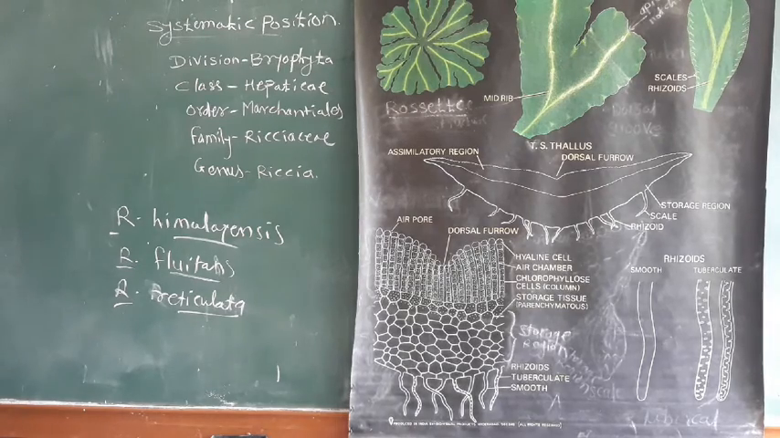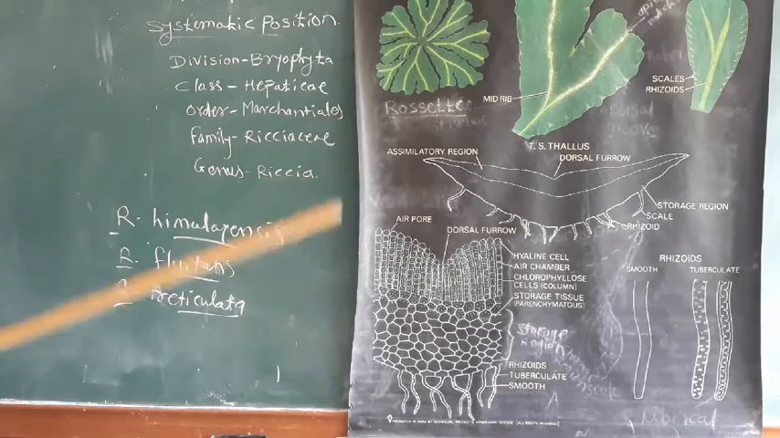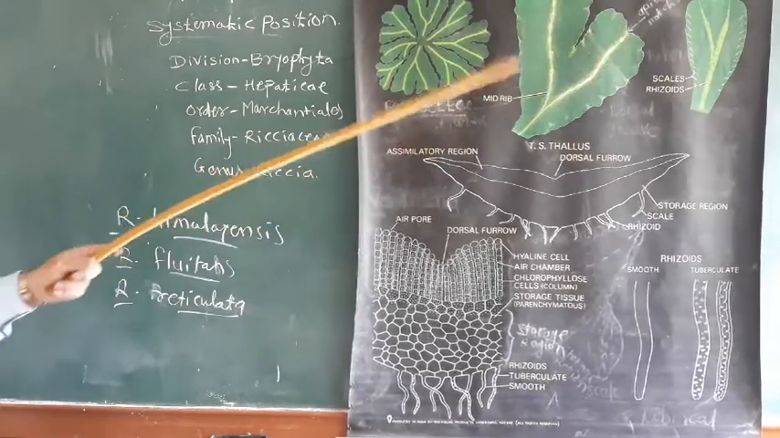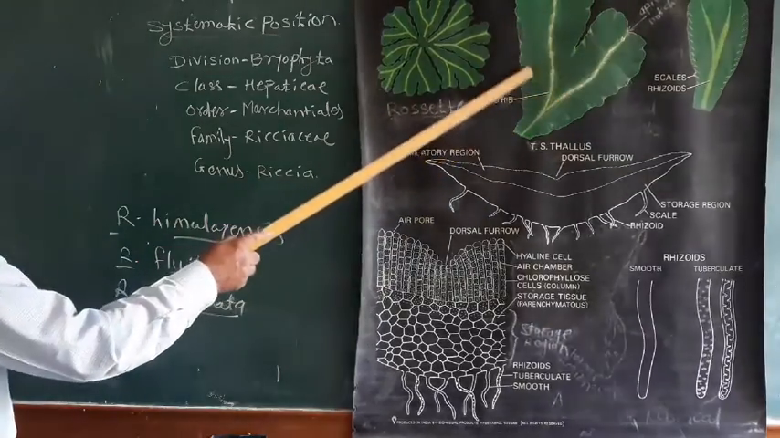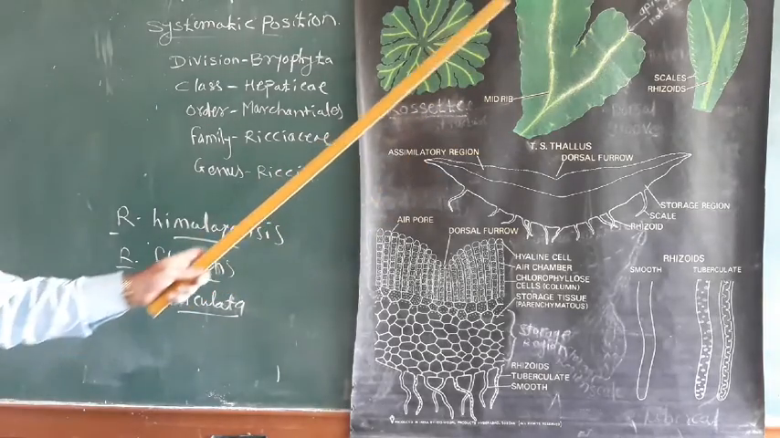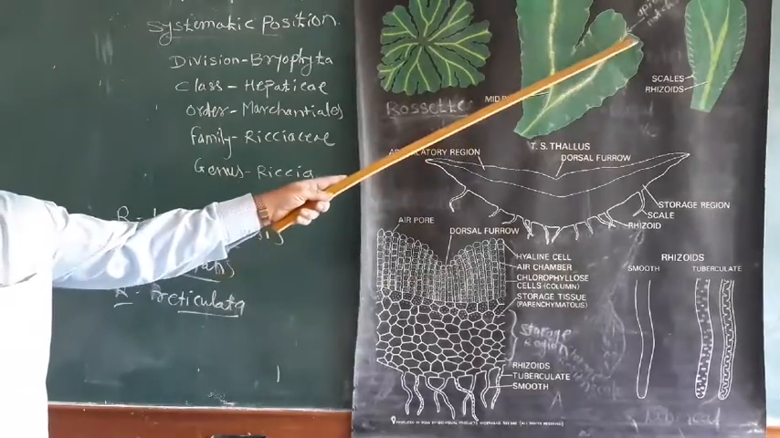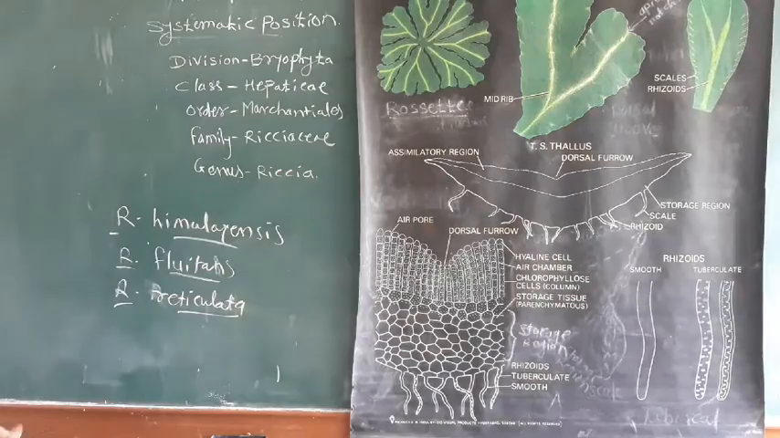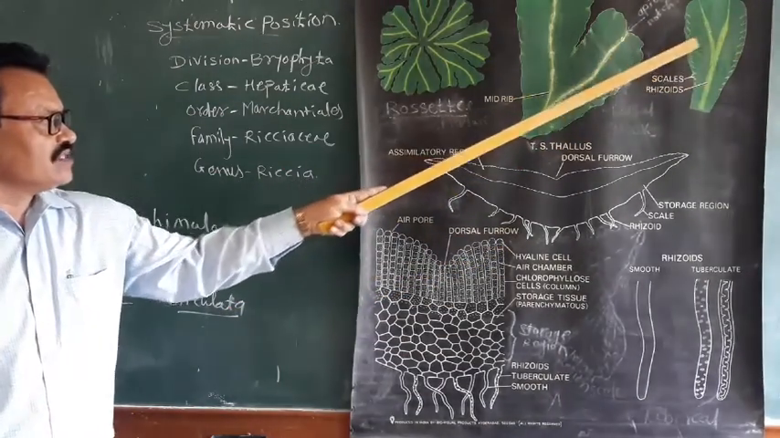Then the external morphology of the plant. The plant body is a thallus, green in color and dorsiventrally flattened, meaning the dorsal as well as ventral side becomes flat, ribbon-like and thin. On the dorsal surface it shows a median line called the midrib. At the apical side there is an apical notch in which the growing point is situated. On the ventral surface of the thallus, it shows rhizoids and scales.